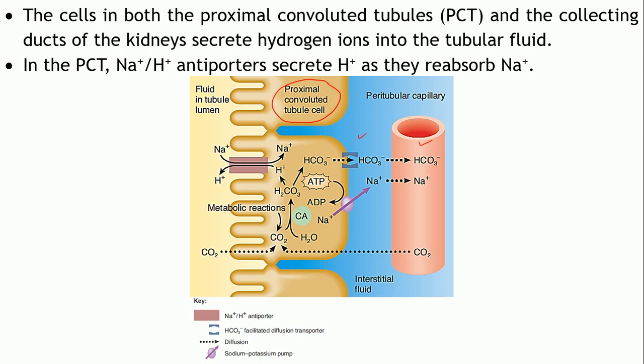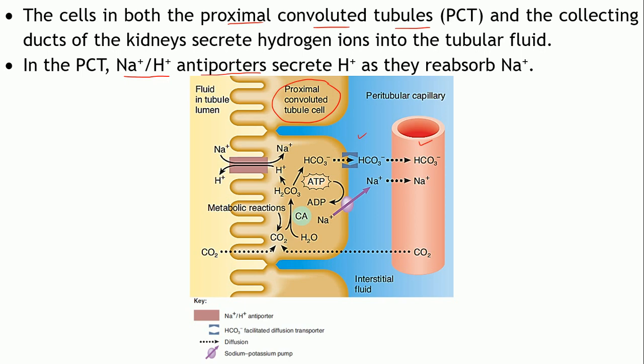We have seen that the apical membrane of these cells lining the proximal convoluted tubules has a transporter called sodium hydrogen antiporter. What is the role of this sodium hydrogen antiporter? This is the active transporter, right?